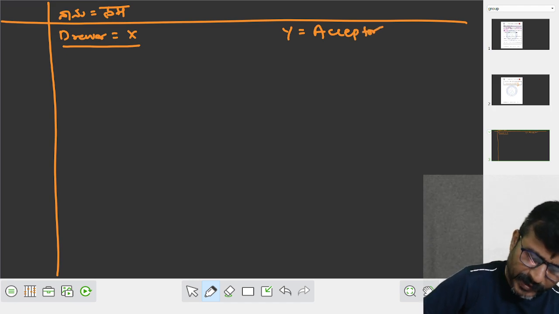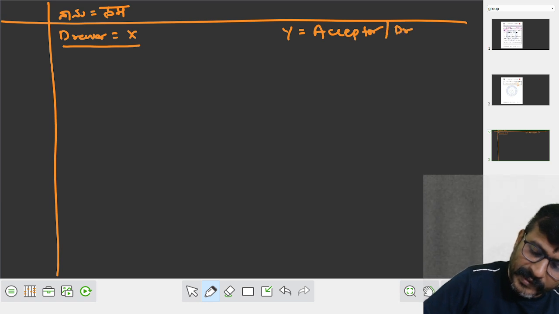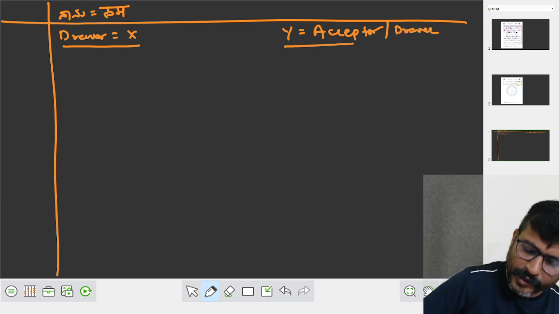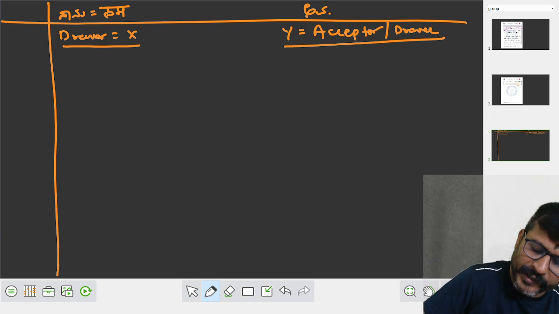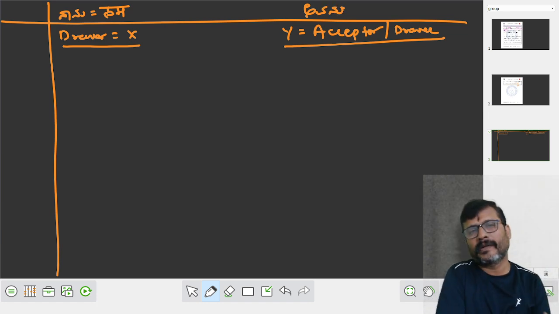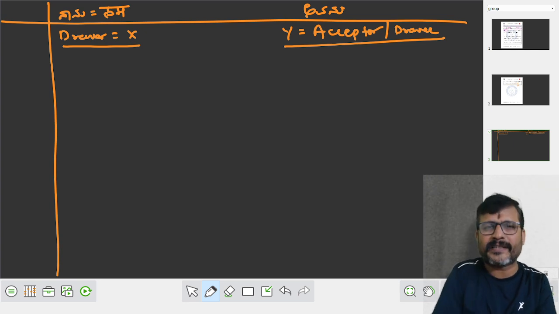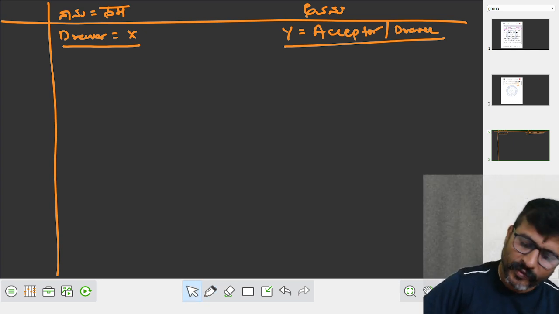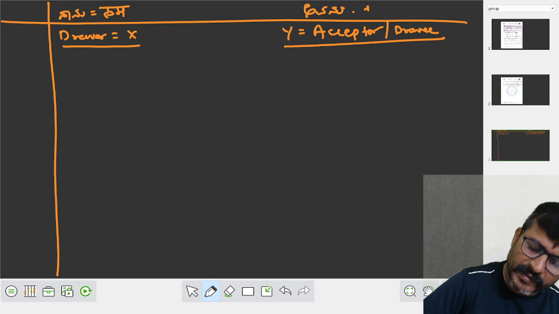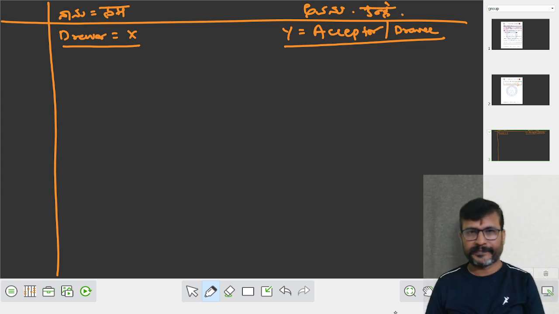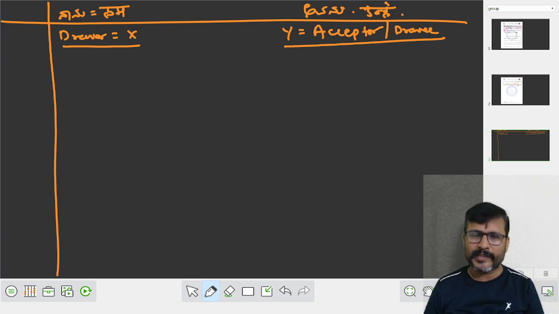Y is the acceptor, which is nothing but the drawee, the drawee is he. Because we have to record the transactions in the books of X. Fine. Shall we move on to the solution?